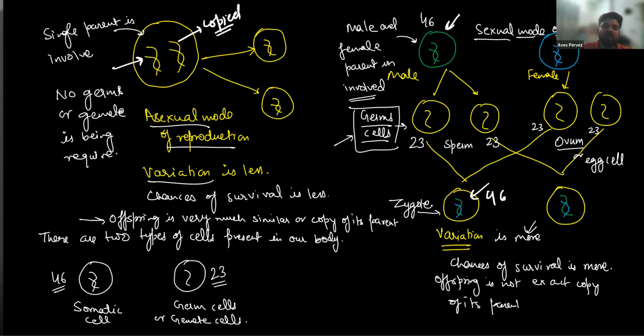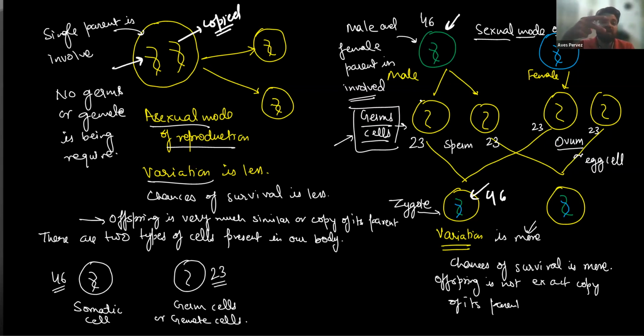So here, in sexual mode of reproduction, gametes, meaning reproductive cells, are required, because half DNA is required. Two parents are involved here, so the chances of variation is more. Why?